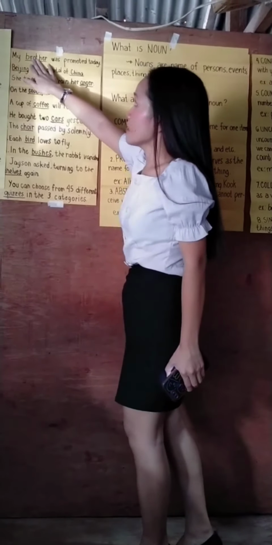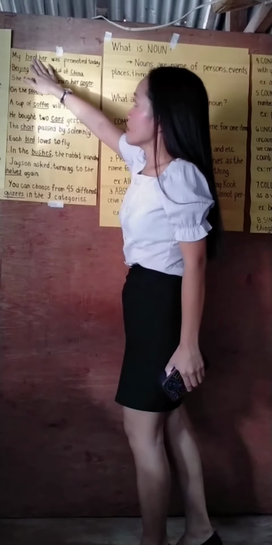And now we have abstract noun. When you say abstract noun, class, it is something that you cannot perceive with your 5 senses. These are the types of nouns which cannot be identified by our 5 senses. Here are the examples of abstract noun. We have here belief, love, pride, happiness. Use it in a sentence. So we have here, she tried to restrain her anger. So the underlined word here, which is the abstract noun, is the word anger, since this is an emotion and it is something that cannot be perceived by our 5 senses. Okay, class, did I make myself clear? Good job.